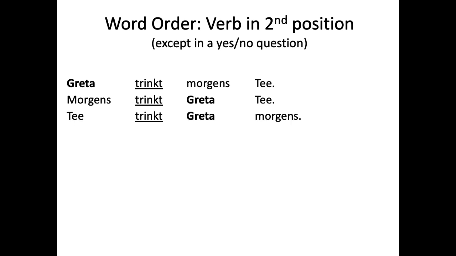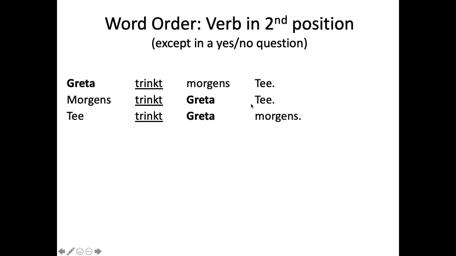The thing I want to note about this is that sometimes you have the subject and the direct object immediately next to each other, and it can get confusing because you have these two nouns next to each other, and it's hard to tell which one is the subject and which one's the direct object. The way you can tell is that if you have something other than the subject in the first position and then the verb, then if you haven't done your subject already, then your subject has to come immediately after that verb. You can't put it off. So when you have these two next to each other, that first one's going to be the subject and the second one is the direct object.